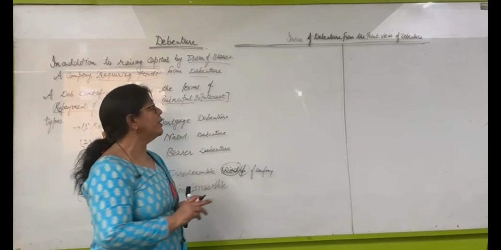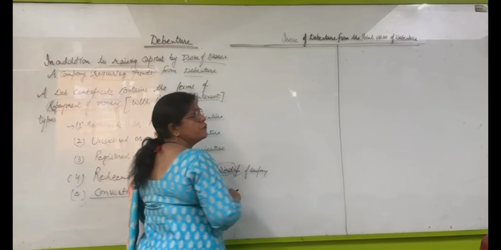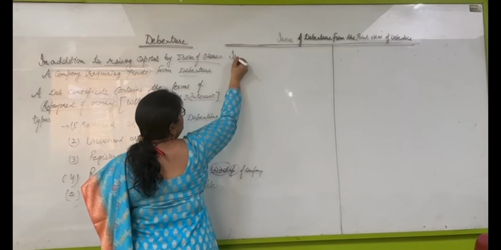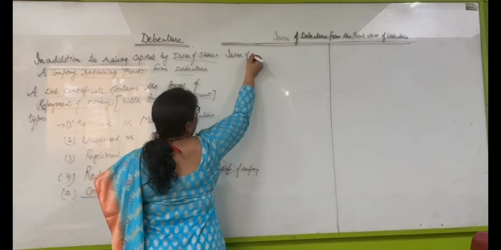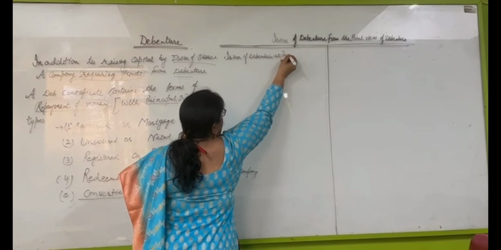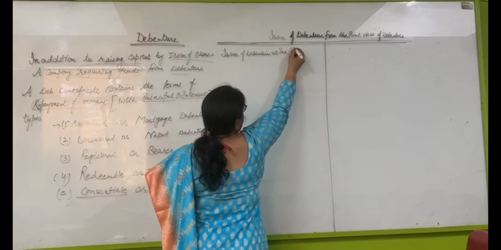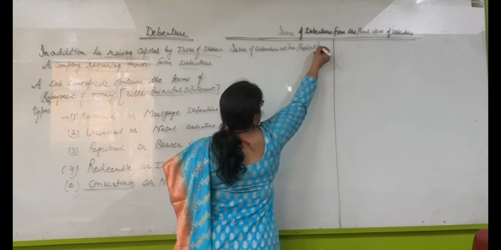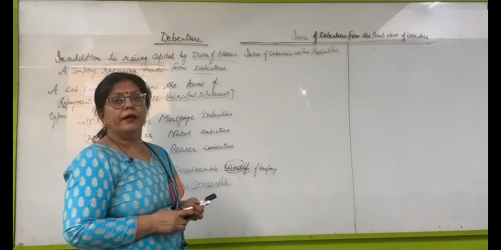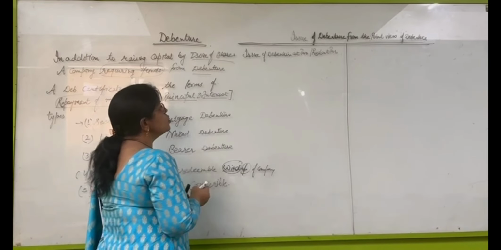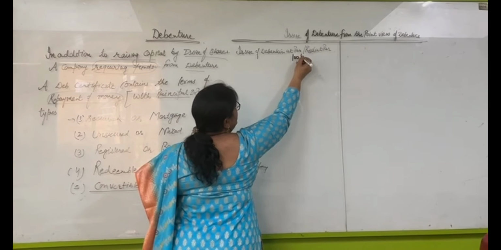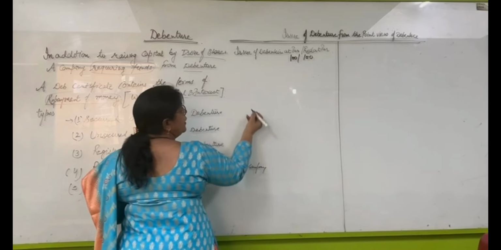Now we are going to start the entries. Issue of debentures from the point of view of redemption of debentures. Number 1. Issue of debentures at par and redemption at par. These entries are very important because after these entries we will do the write off of the discount or loss on issue of debentures account. Issue at par means debenture issued at 100, redemption also at 100.